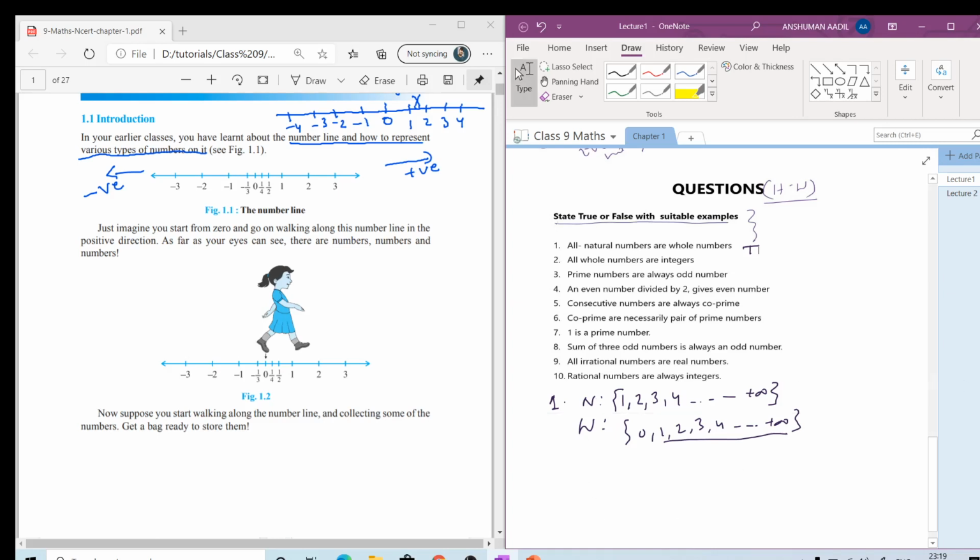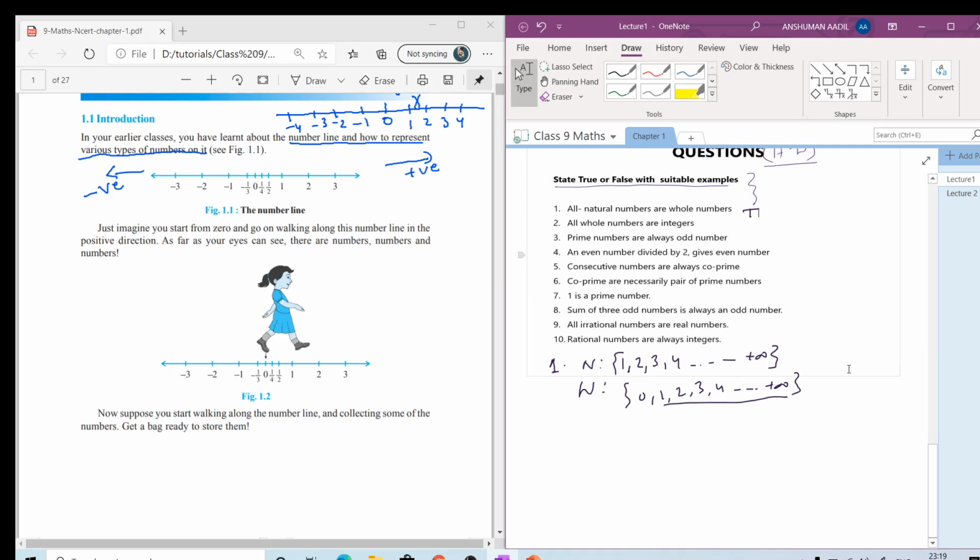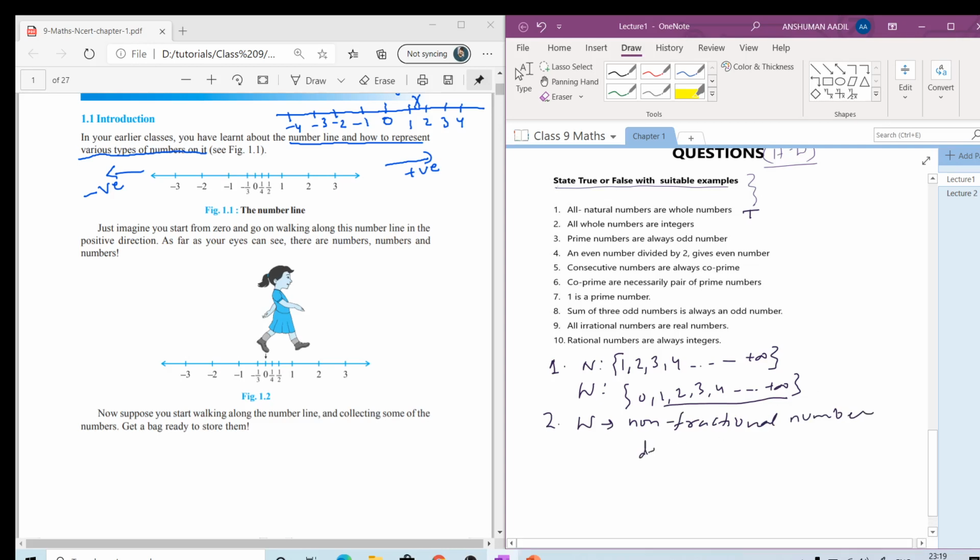The second question is: all whole numbers are integers. So what are whole numbers? We have already discussed that. Whole numbers are 0, 1, 2, 3 and 4, and they are non-fractional numbers. Hence the denominator will always be 1.